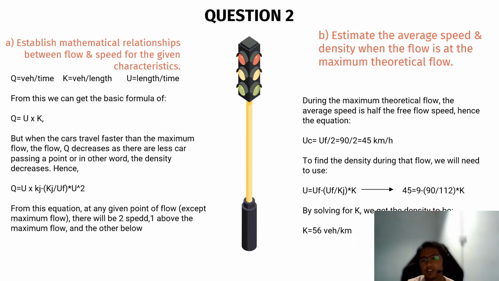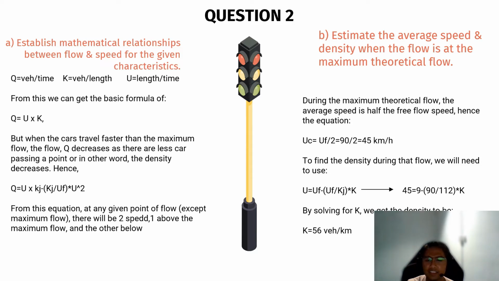And for question B, estimate the average speed and density when the flow is at the maximum theoretical flow. So during the maximum theoretical flow, the average speed is half the free flow speed. Hence the equation is Uc equals Uf over 2 equals 90 over 2, that we can get 45 km per hour.